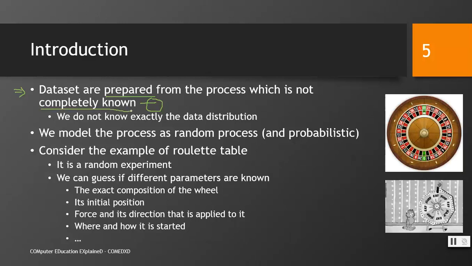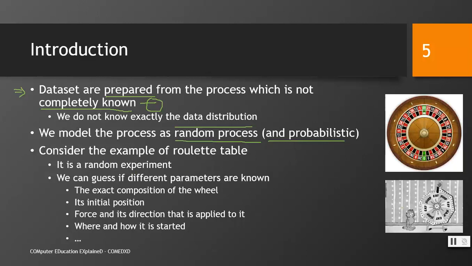Somebody has provided us the data set, and then we have to design the algorithms to decide on the basis of that data set. We do not know exactly how the data is distributed. We model the process as a random process. Now, this is a key concept which we have to remember. Whatever the data is given to us, we initially decide about it that it is taken from some random distribution which is probabilistic, of course.